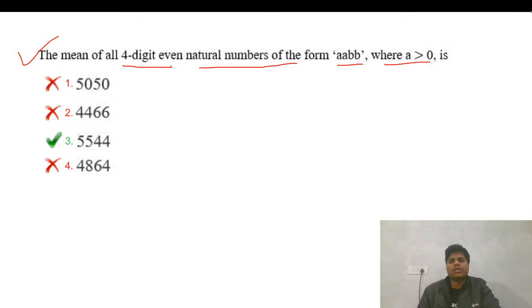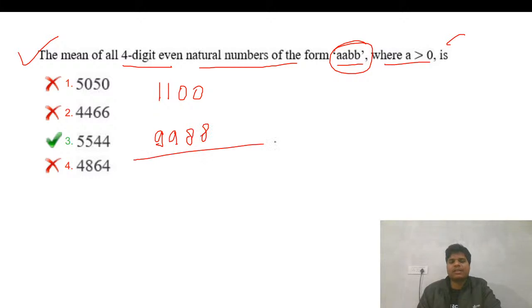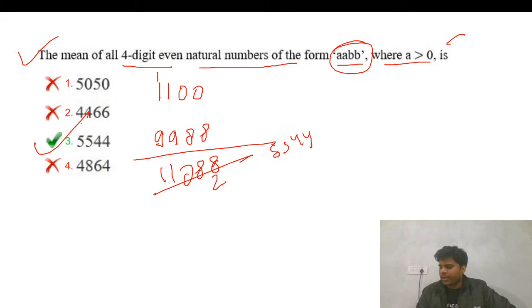Your smallest number will be this one, and your largest number will be 9, and as we are talking about even, it will be 8. Just take the average of this, so 8 and 10, and 9 to 11, just divided by 2. That is 55.44. This is the right answer. You don't need to worry.